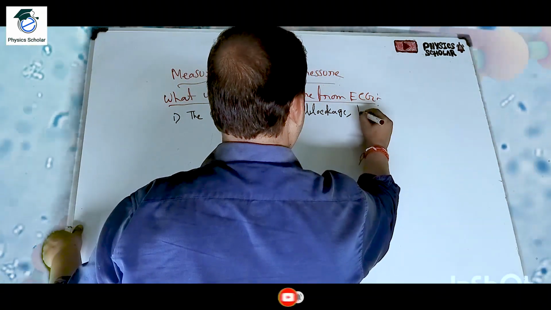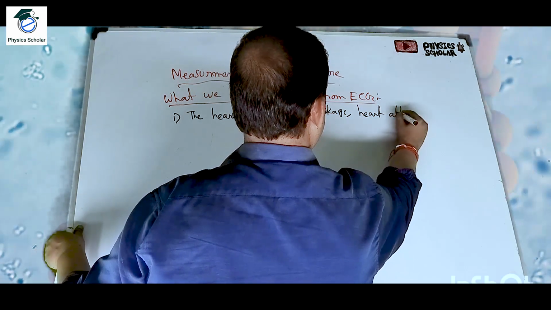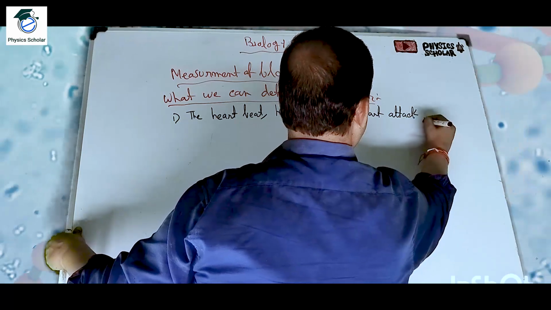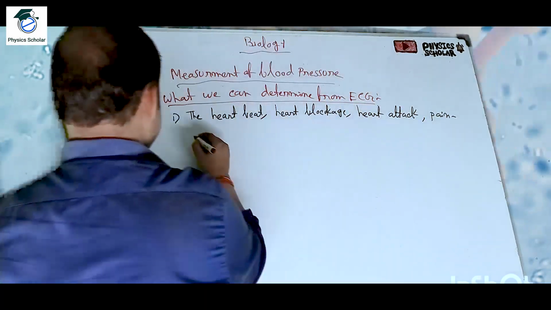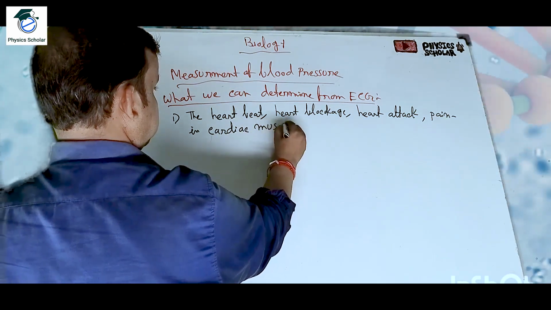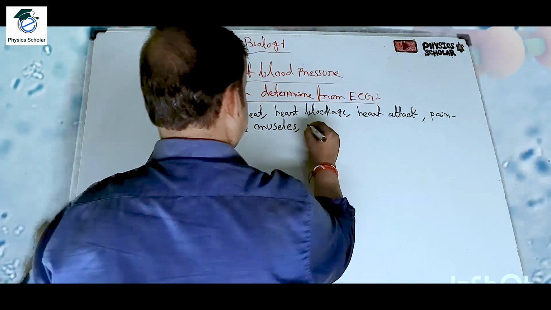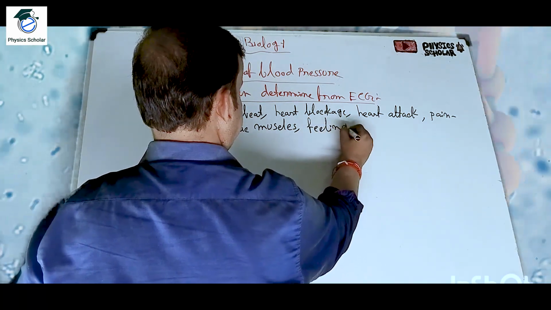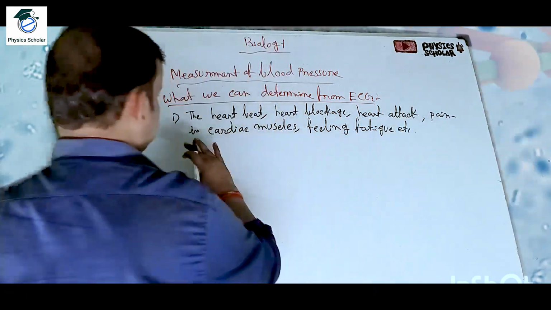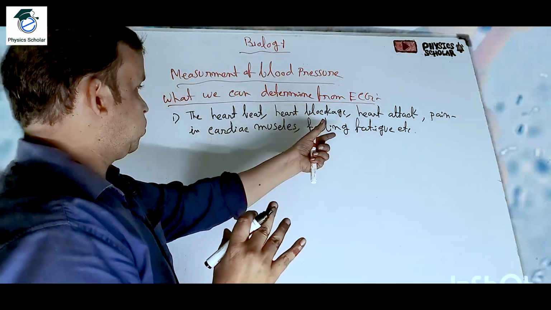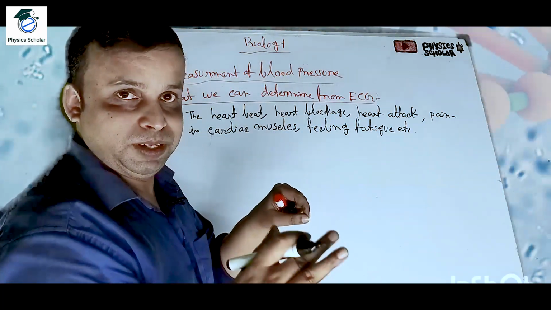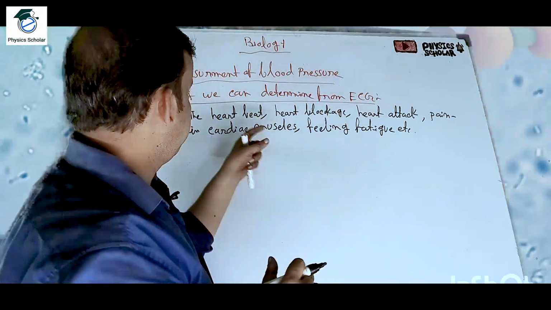Then heart attack, etc. Heart attack, pain in cardiac muscles, feeling fatigue, etc. These are basically common symptoms of heart problems. So we can determine that by watching the graph, whether it is shaping properly or not.